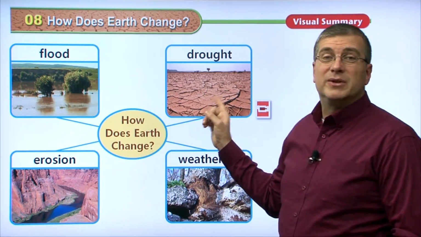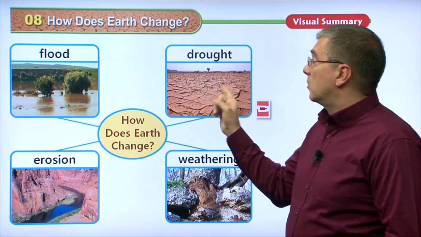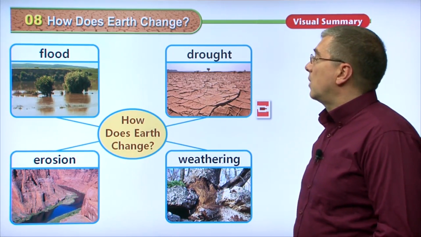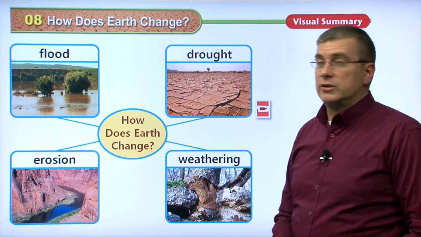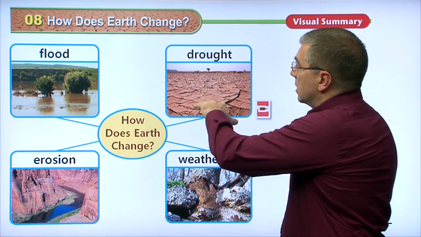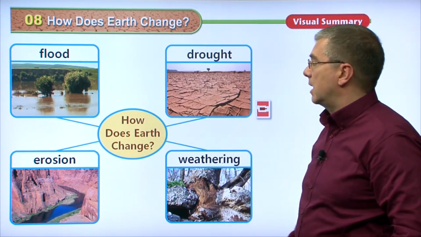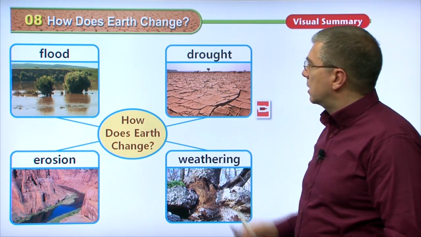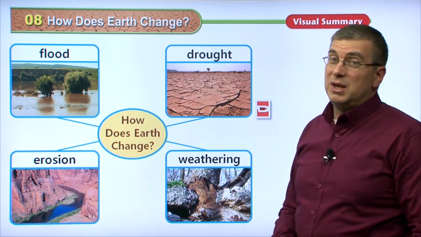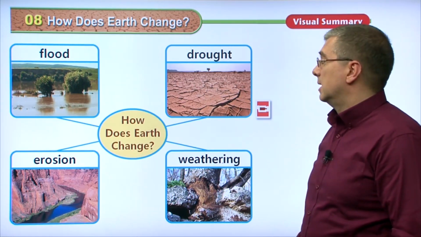Over here is the opposite of a flood. Not a lot of rain. So when there's not a lot of rain, we call that a drought, right? And when there's not a lot of rain, the ground will dry out and start to form cracks. And we learned that word crack. Let's take a look at a video of an area that's been affected by a drought.